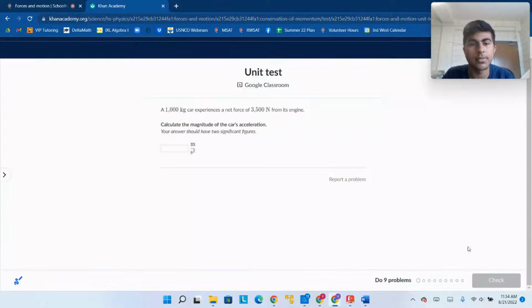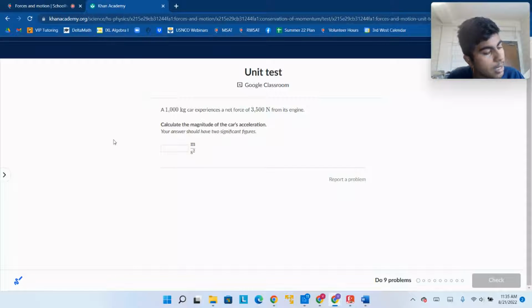Here we go. A 1,000 kilogram car experiences a net force of 3,500 newtons from its engine. Calculate the magnitude of the car's acceleration, and we should have two significant figures. Well, we know that force equals mass times acceleration, right? Newton's second law of motion.